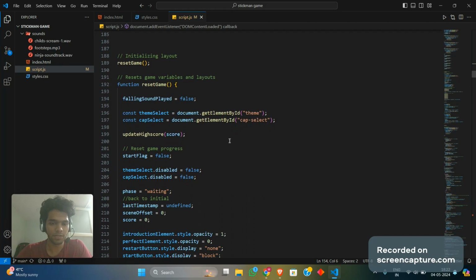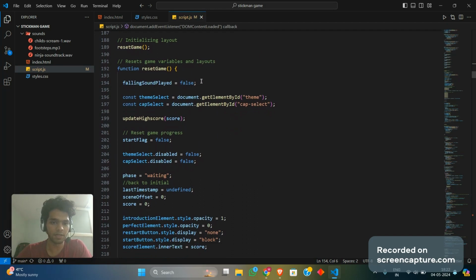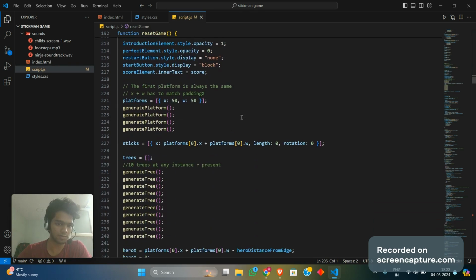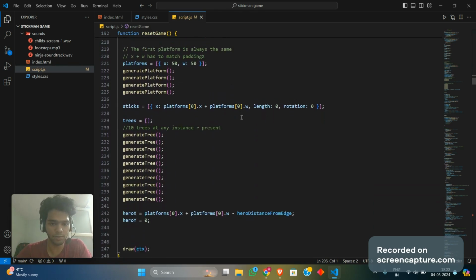Moving further ahead, there's the reset game button, which basically disables your background soundtrack and then initializes everything back to its original or initial value, except the high score, obviously.